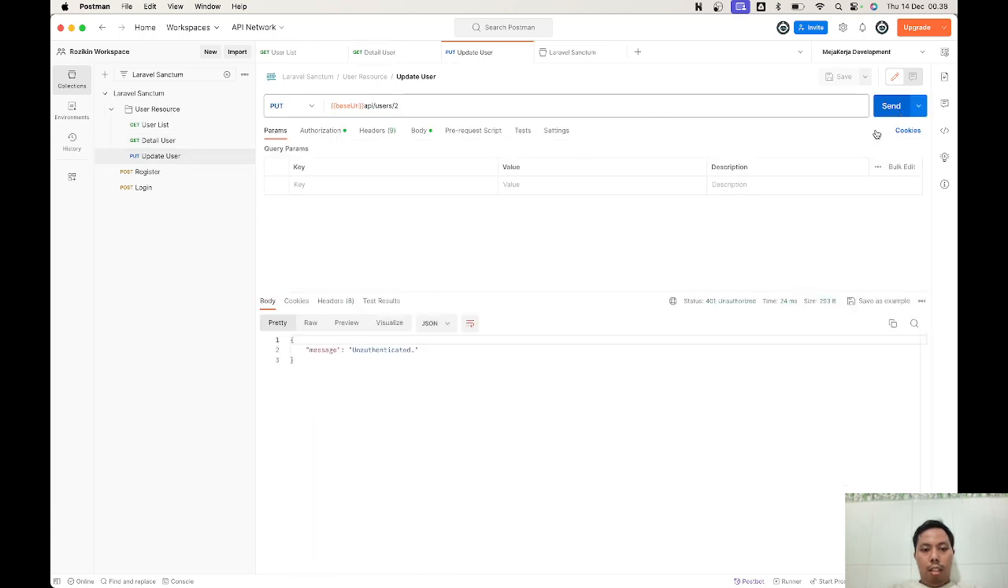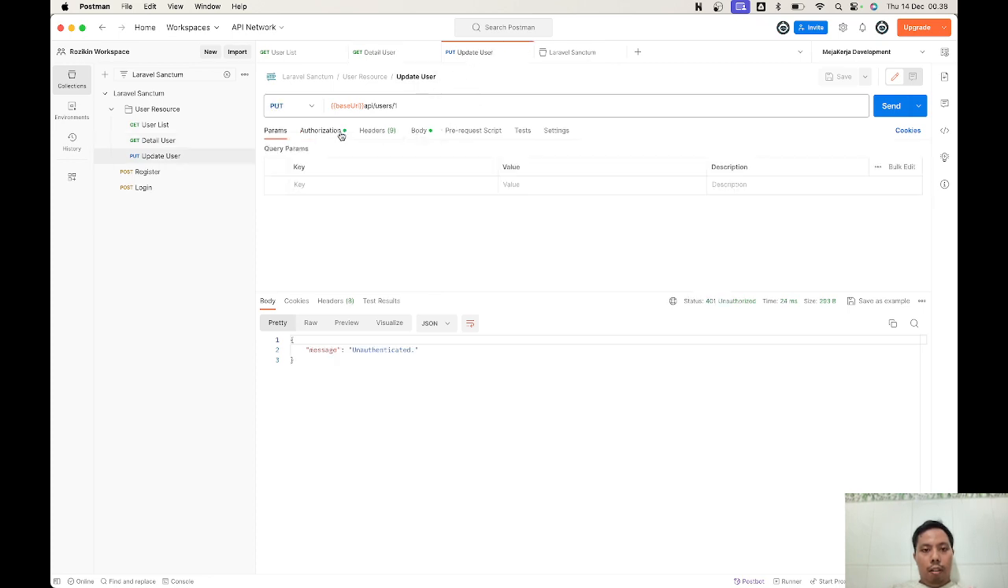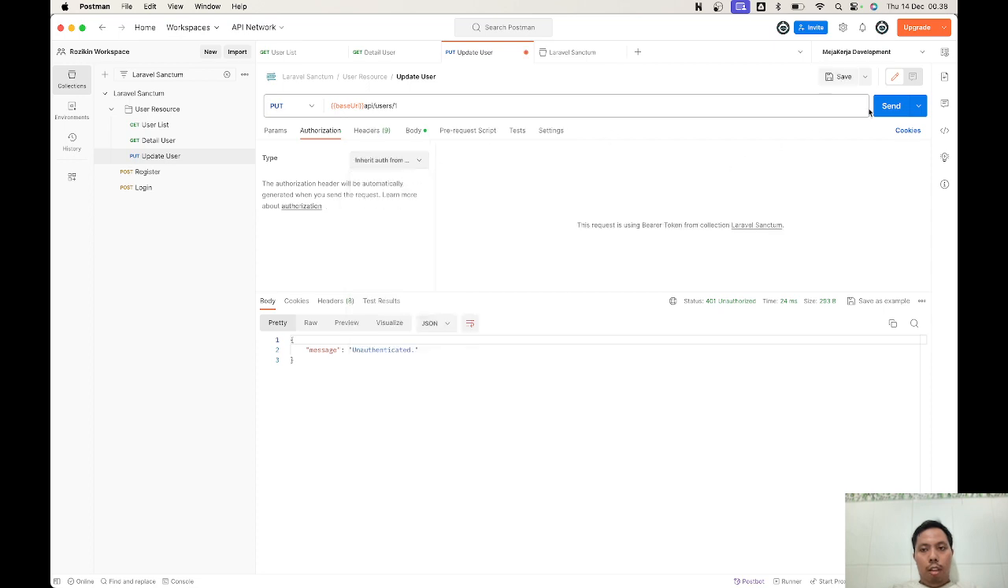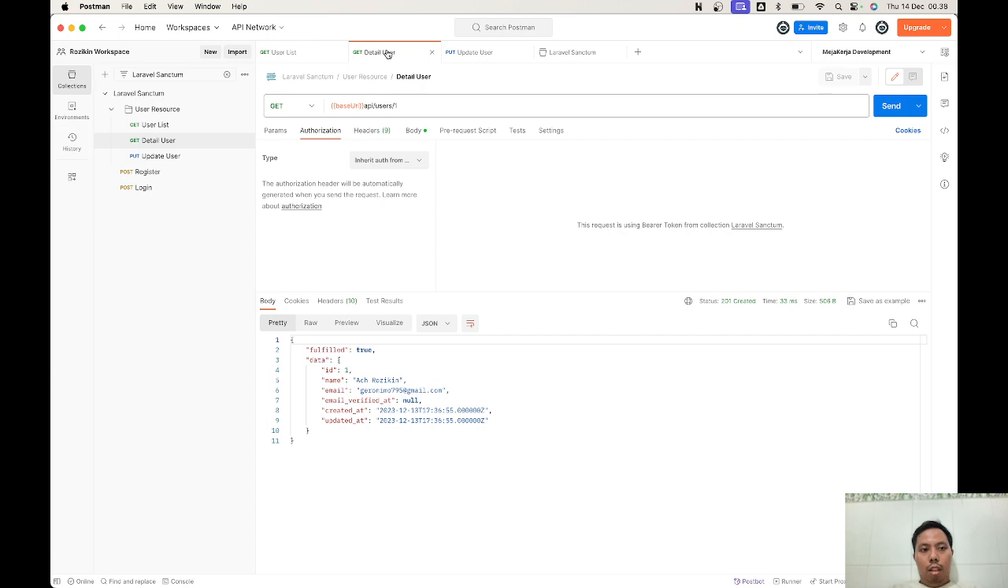Let's try this unauthenticated, and then this unauthenticated. Let's see our problem. First we're gonna check our authorization. It's wrong, we just need to inherit from our parents, so it's just the folder. Now from this one we just know that our action is unauthorized because our logged user is user number 2.